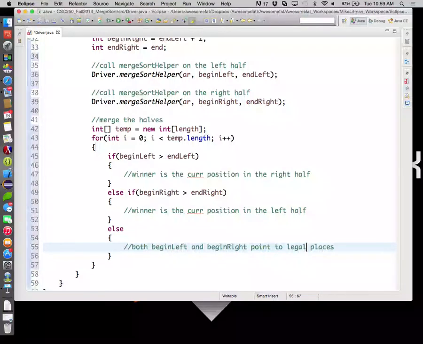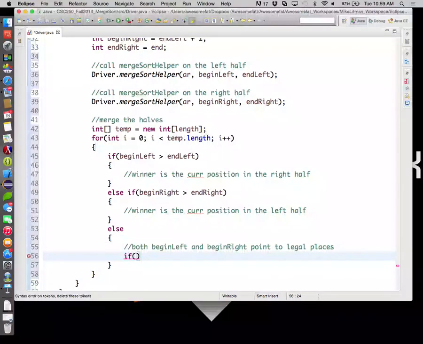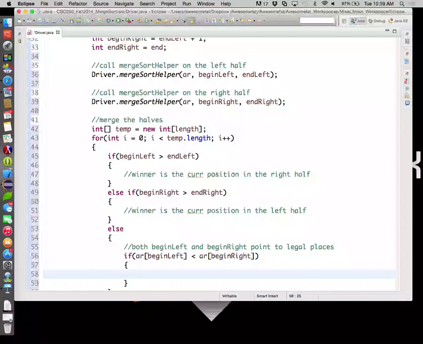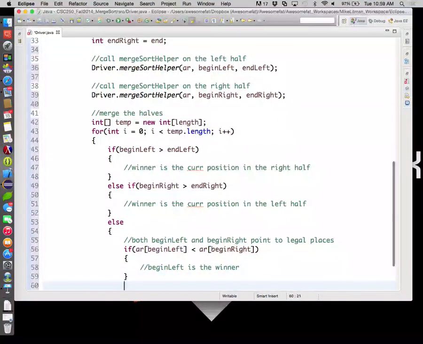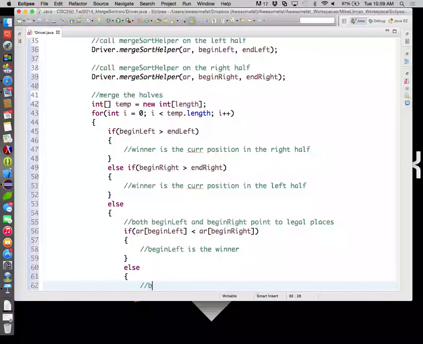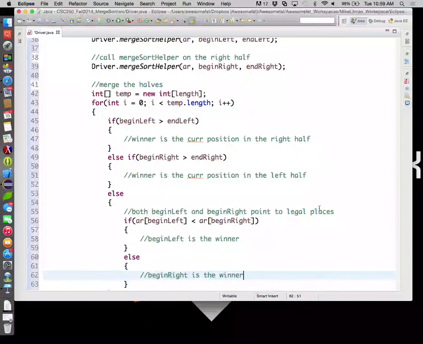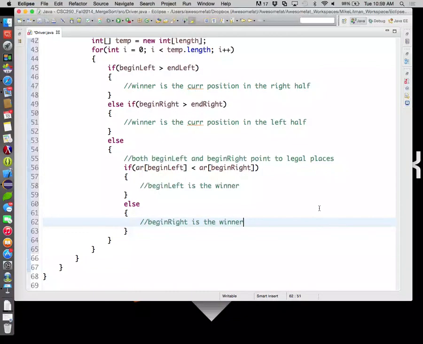Legal places. So now we need to compare. So if AR at bucket begin left is smaller than AR at bucket begin right, if that's a true statement, then begin left is the winner. I'm commenting here. Else, begin right is the winner. That make sense?